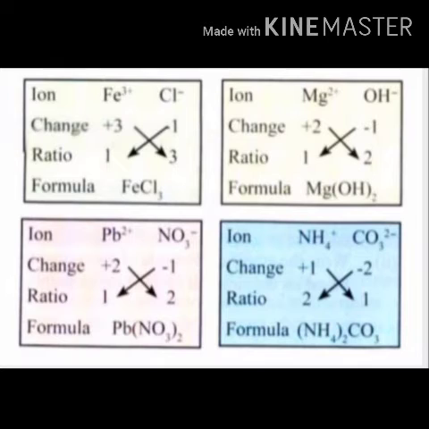In lead nitrate, lead has valency +2 and nitrate has valency -1. The formula we get is Pb, after that bracket starts, NO3, bracket closed, we get 2. In ammonium carbonate, we have ammonium with valency +1. Carbonate has valency -2. After crisscrossing, the formula we get is NH4 in bracket, after that 2 is written and CO3.